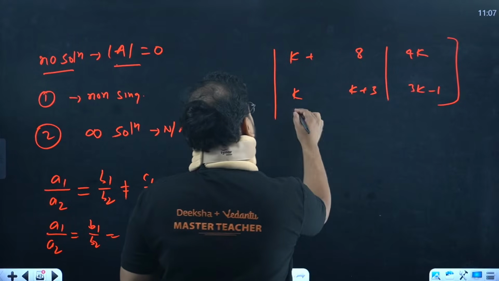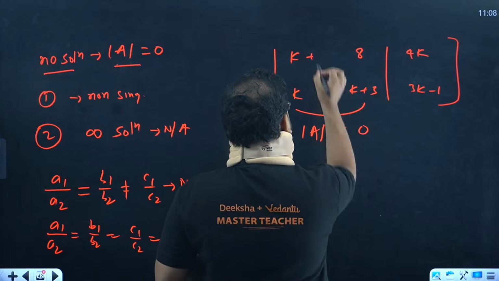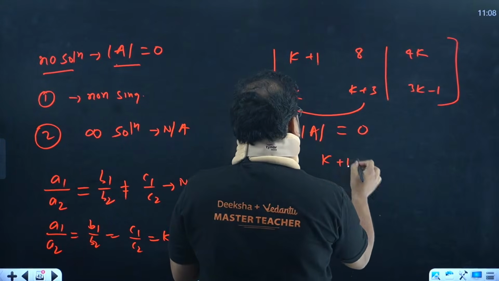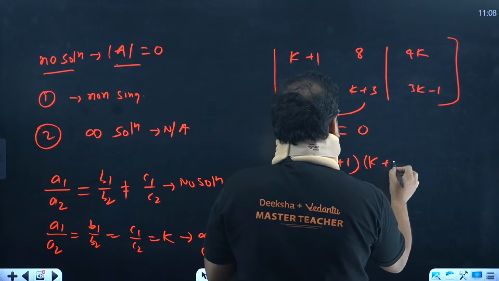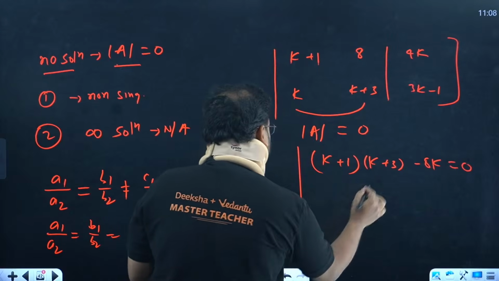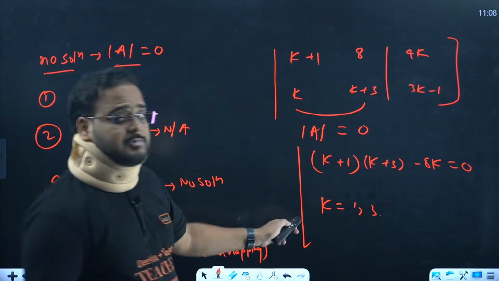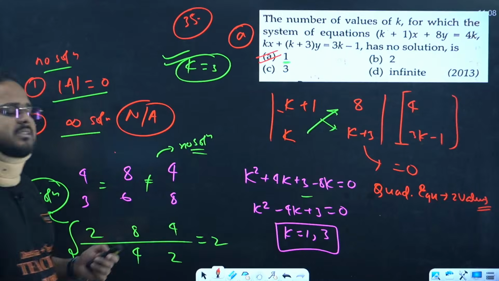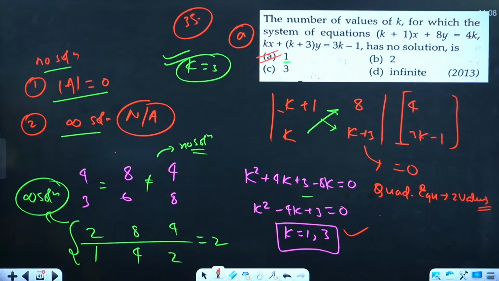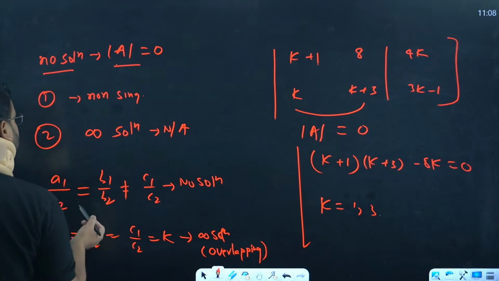So how do you solve this particular thing? Of course, you start from here: determinant of A as 0. Solve this: (k plus 1)(k plus 3) minus 8k equal to 0. Please solve this quadratic. The k value is coming as 1 and 3. Once you get the k value, substitute it in the coefficients over here.